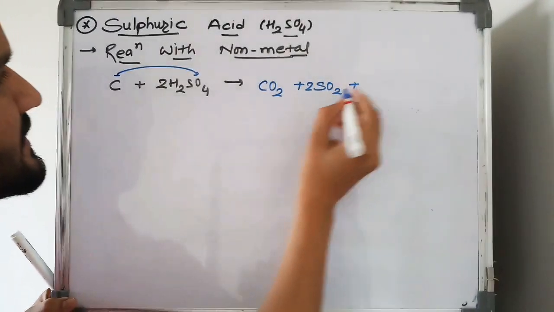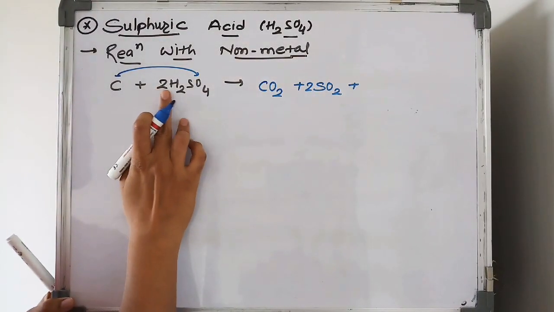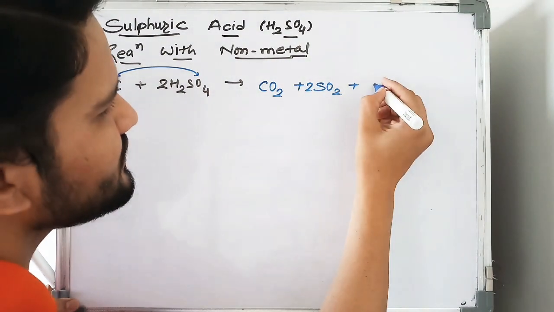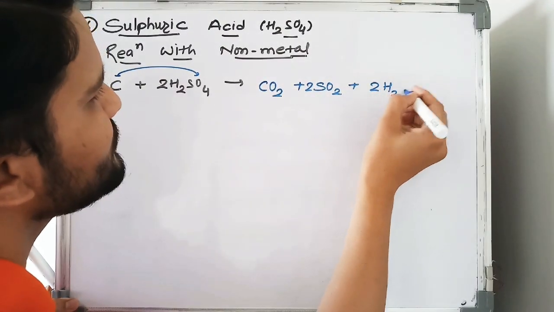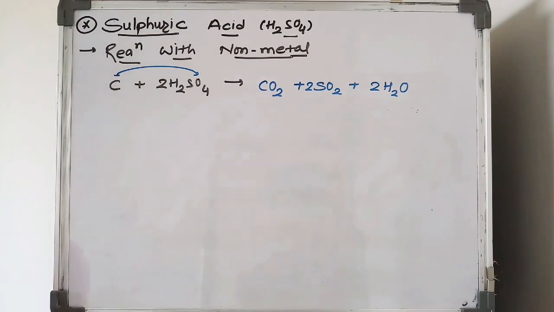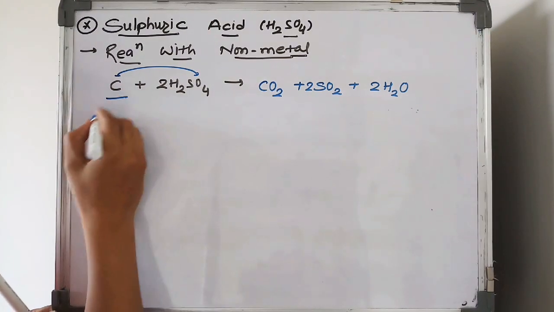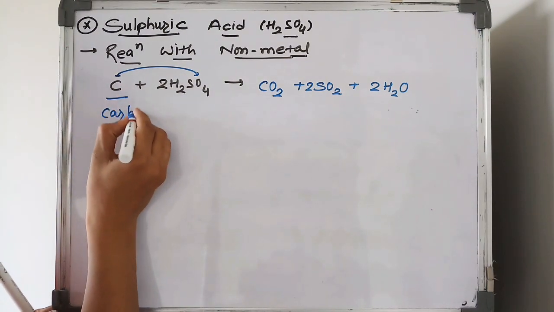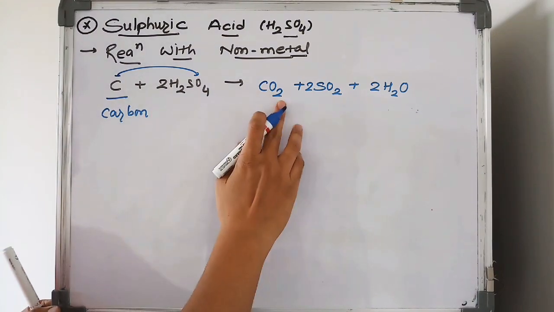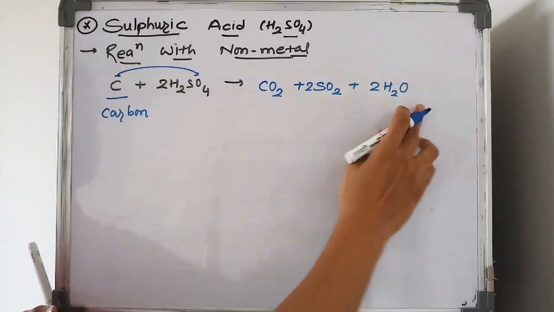And during this reaction, how many hydrogens are there? 2, 2s are 4. So 2H2O is released during the reaction, and this reaction is balanced. So carbon on its reaction with sulfuric acid gives CO2 plus SO2 plus 2H2O.